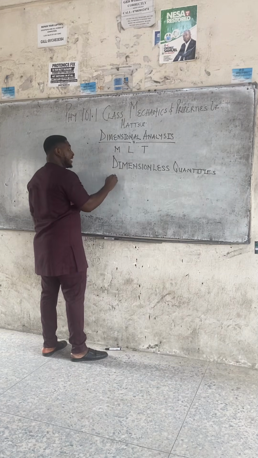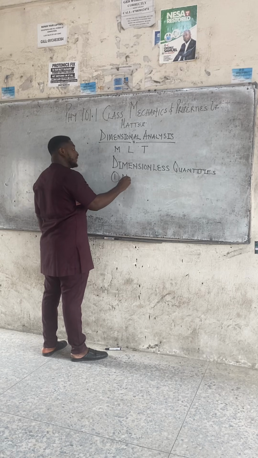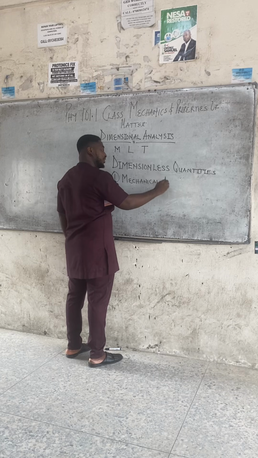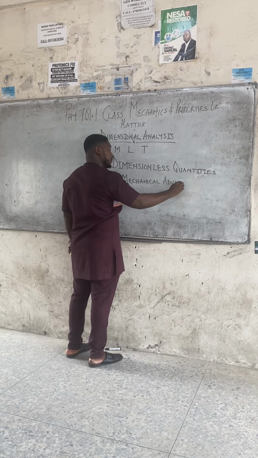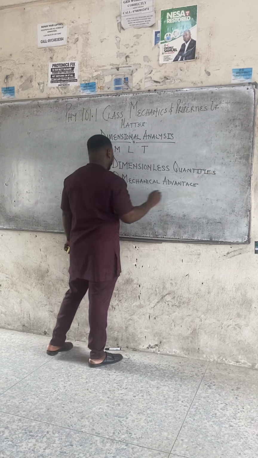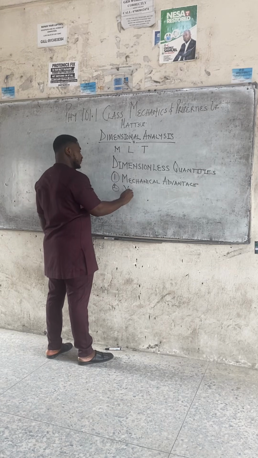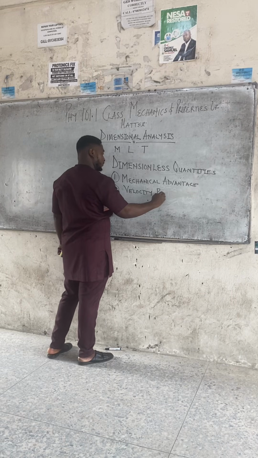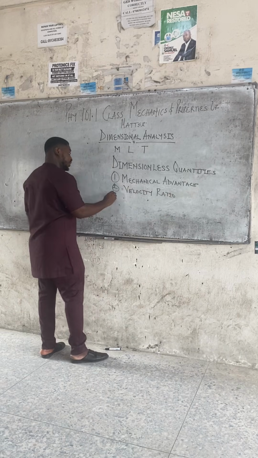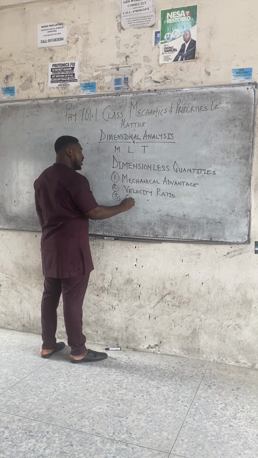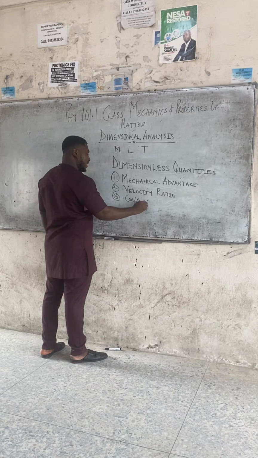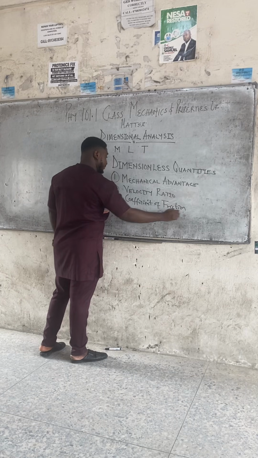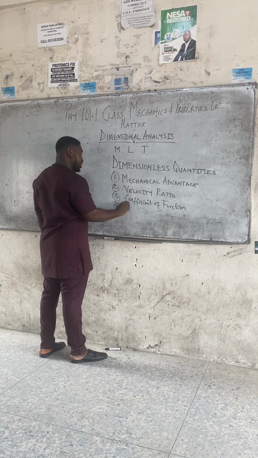Number 1, example: mechanical advantage of a machine is dimensionless. 2, we have velocity ratio. 3, we have coefficient of friction, which is dimensionless. 4, we have tensile strain.